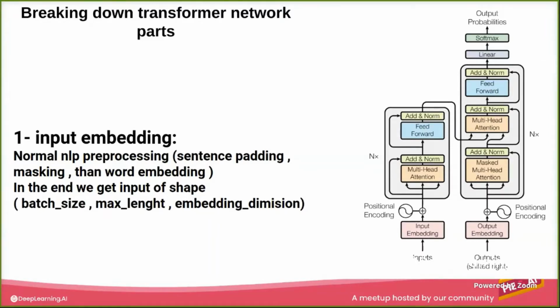Now, if any sentence has less than this length, we can pad it with zeros. So if there is a sentence with 5 words, we can add 5 zeros at the end of it. And if a sentence comes with a bigger length, we can truncate it.